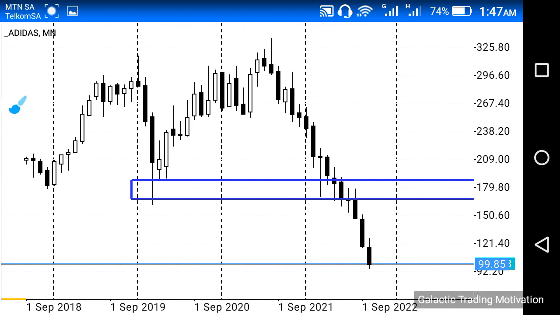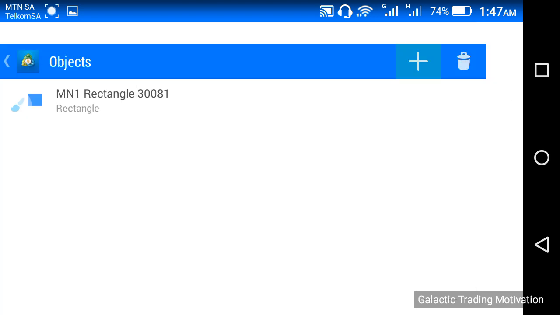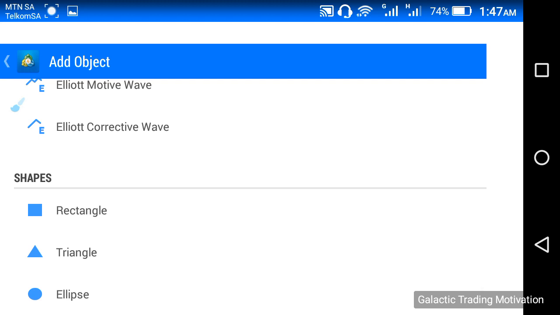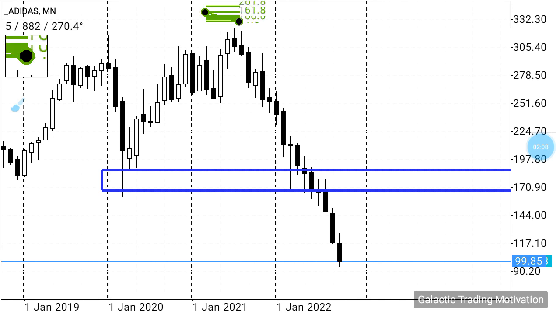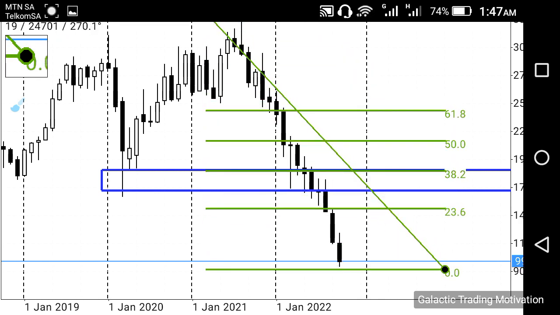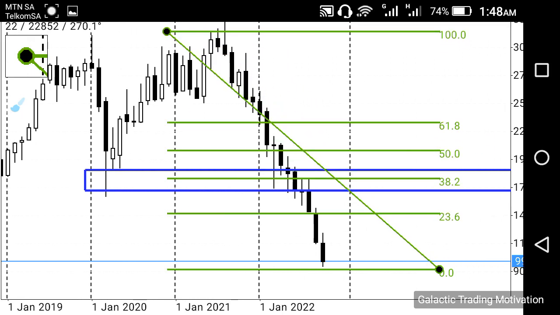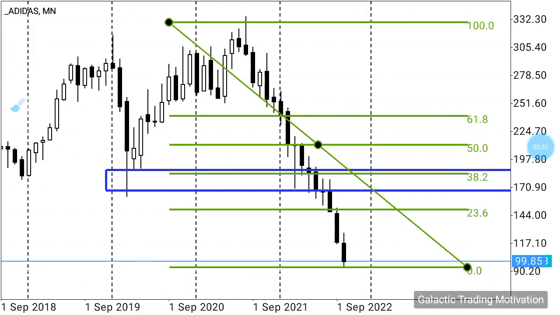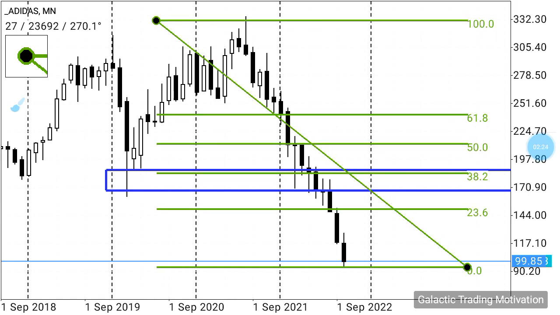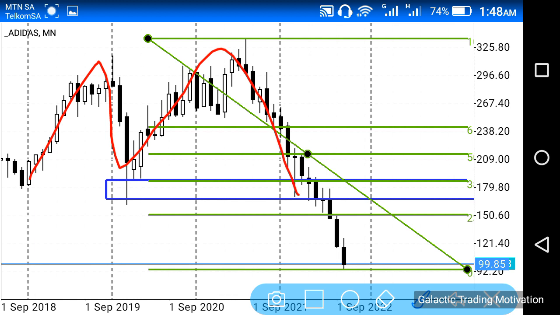So the next thing that I'm going to do is to utilize the Fibonacci retracement tool. We just want to have a look in terms of whether the neckline of that M structure aligns with any key numbers that we have on the Fibonacci retracement tool. So let's have a look. Let's see. Just bear with me while I fix my lines.